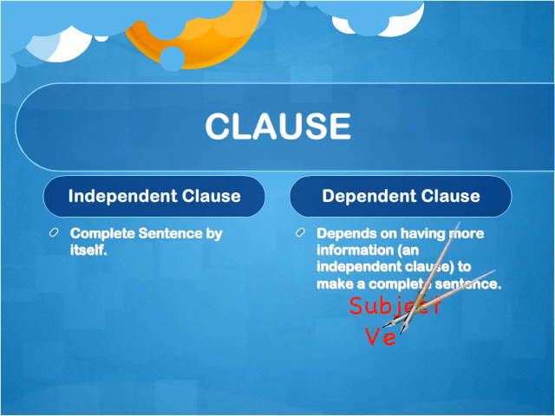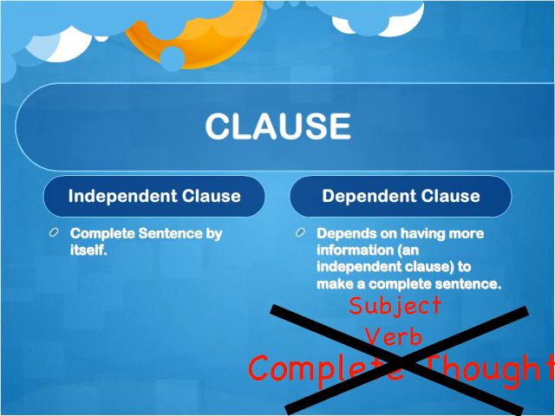They have a subject, a verb, but not a complete thought. An example of an independent clause could be, I got home late. I got home late has a subject and a verb and a complete thought. It could be a sentence by itself.